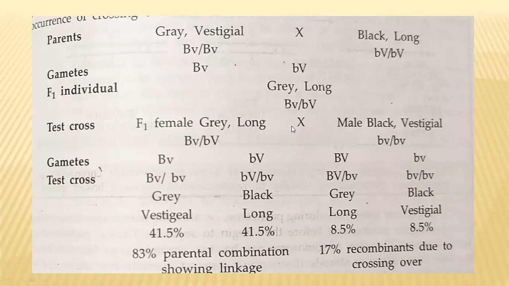So what this experiment is telling us is that in the F1 female, these genes are not completely linked. They are showing some recombinations. That's why these F1 females are the classical example for incomplete linkage.